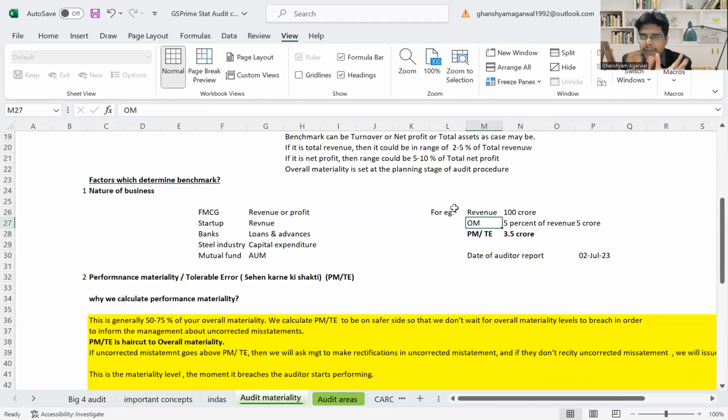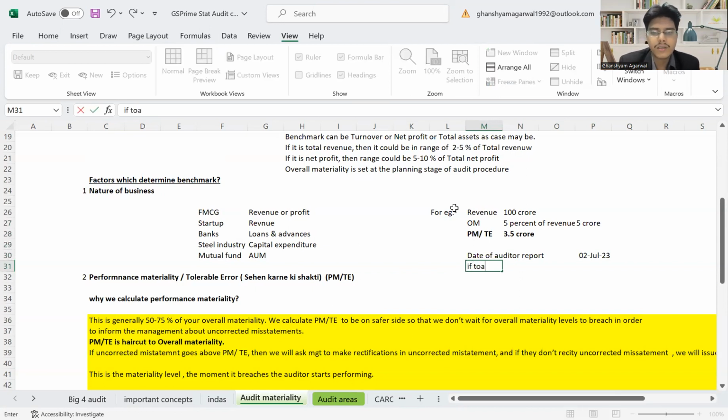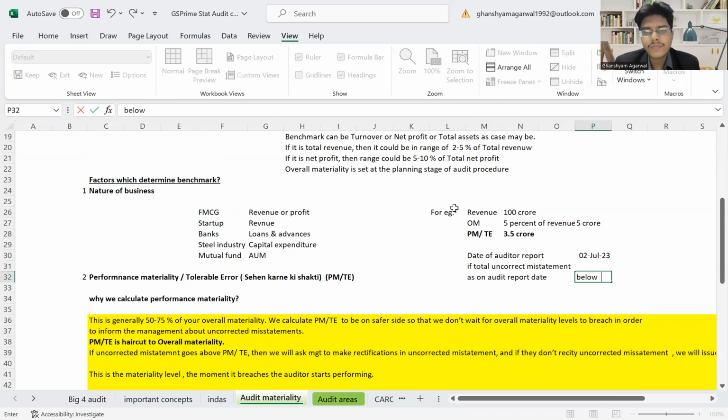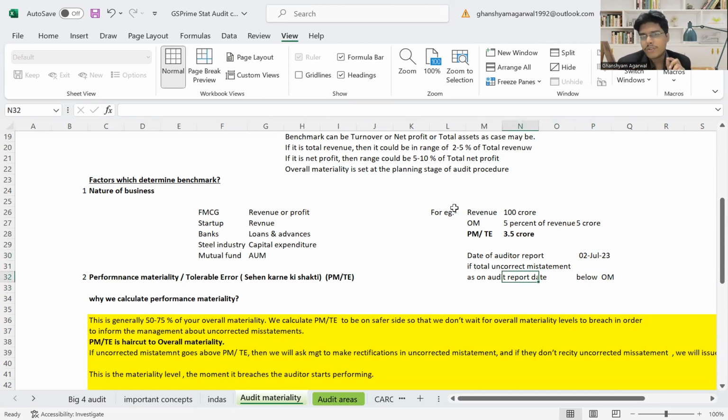Now, if the total uncorrected misstatements as on the audit report date are below, for example, your overall materiality, then it is good. Suppose on the audit report date the misstatement was below 4 crore only.